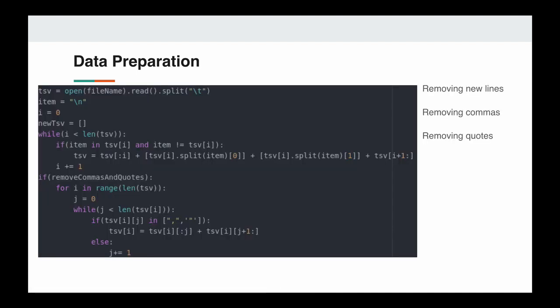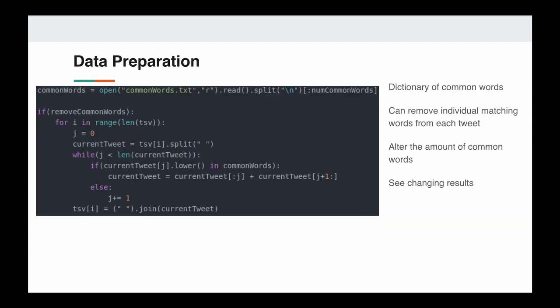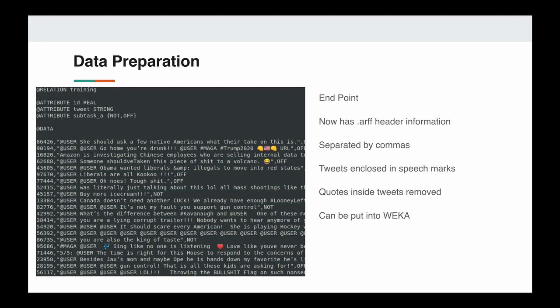The first thing that we did is split up all our data and remove these commas and quotation marks that could cause errors. The next thing that we did is find a dictionary full of common words. For each of our tweets, we could remove words that we thought were too common. This value could be changed and we can see how it would affect our results. Finally, we wrote the metadata down at the top of the file and then went through our lists to write all the new data down, putting all our tweets inside quotation marks.